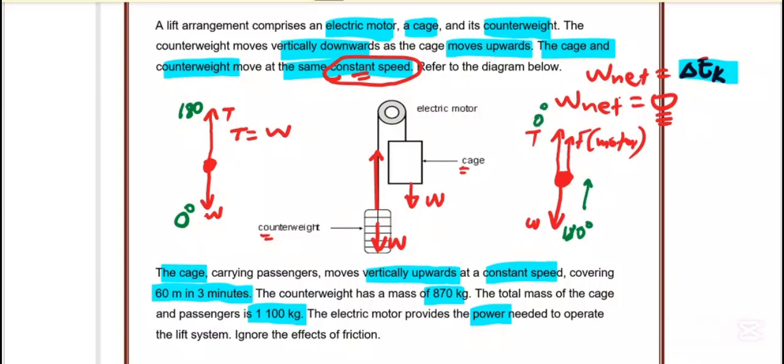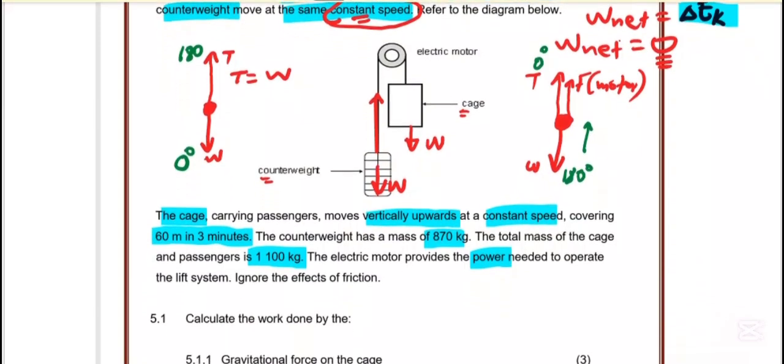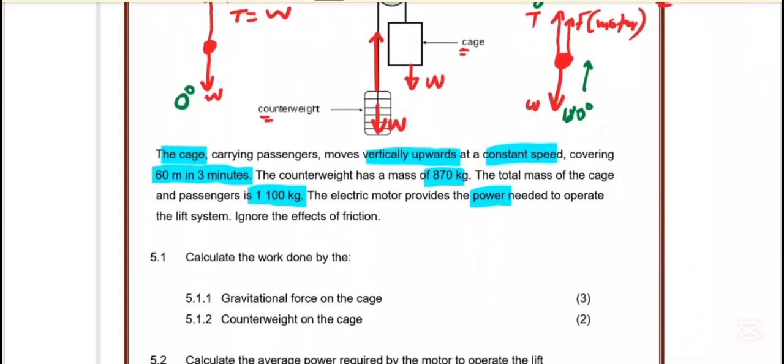Let's quickly go to the questions. The first question says, calculate the work done by the gravitational force of the cage, which means we are going to look at this free body diagram.